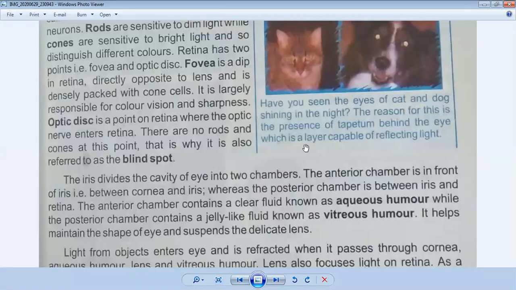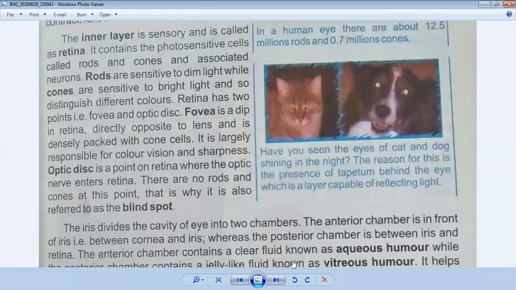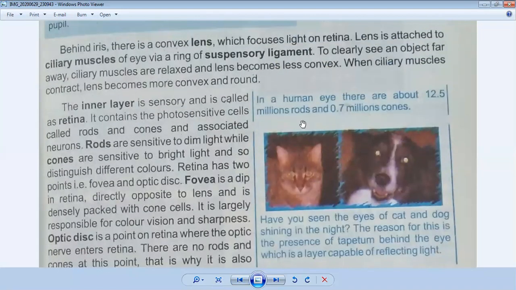Okay, look at this example given on the previous page, which was left. In a human eye, there are about 12.5 million rods and 0.7 million cones. So you have to underline this for your MCQs.